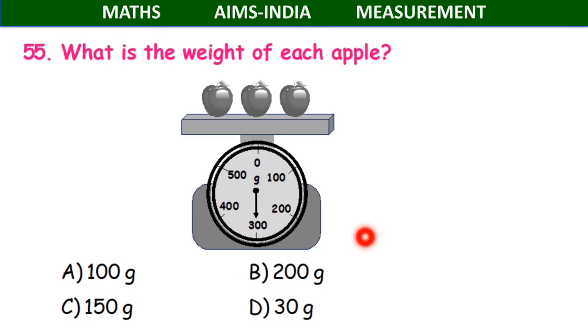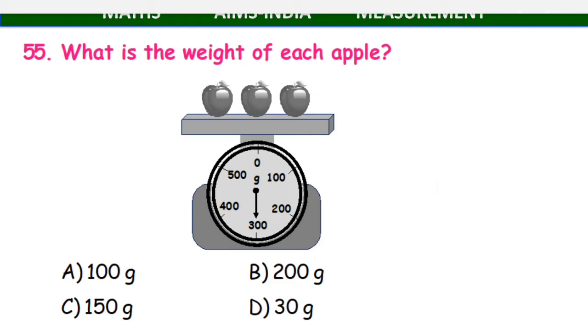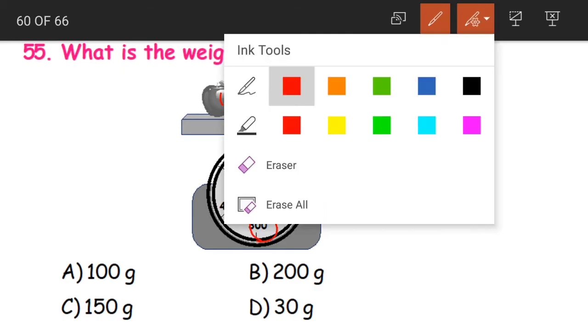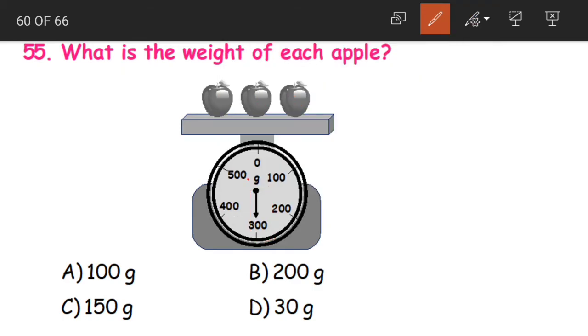Okay children. Coming to question 55. What is the weight of each apple? Here we are having 1, 2 and 3 apples, and what is the weight that is shown? The pointer is at 300, and what is it? Is it 300 kilograms, grams or milligrams? It is grams. 300 grams. See, it is written as G, right? So the weight of 3 apples is equal to 300 grams.